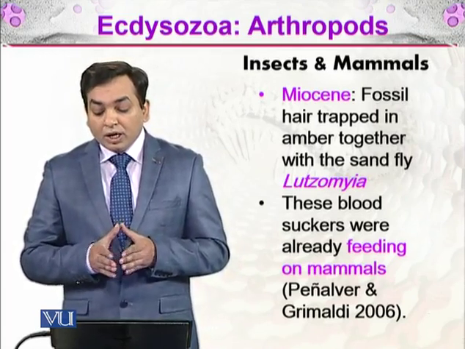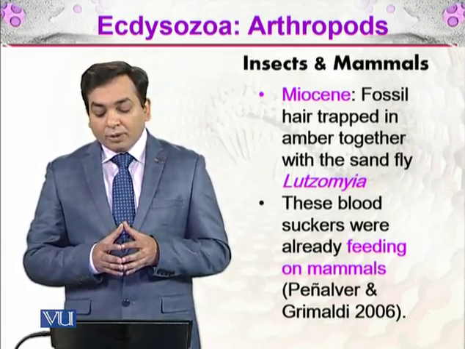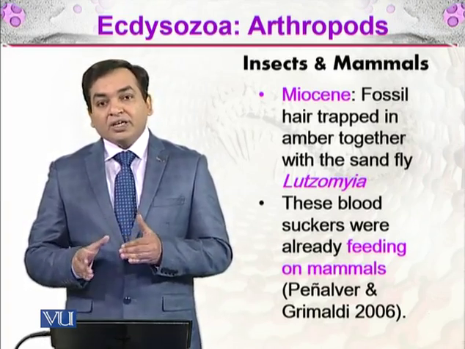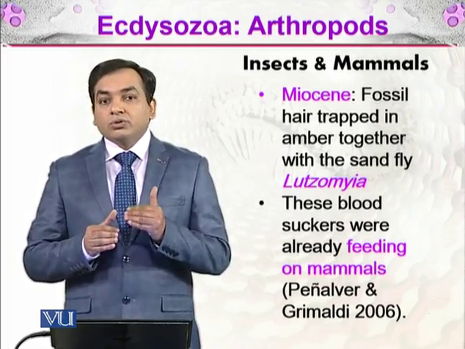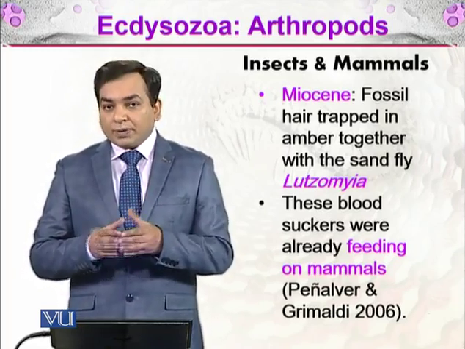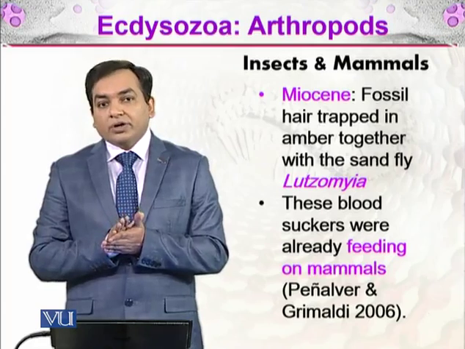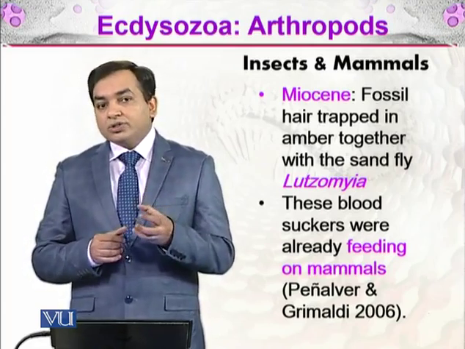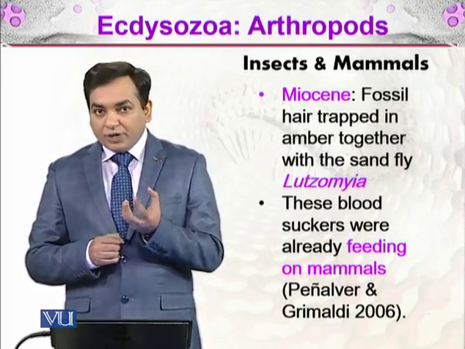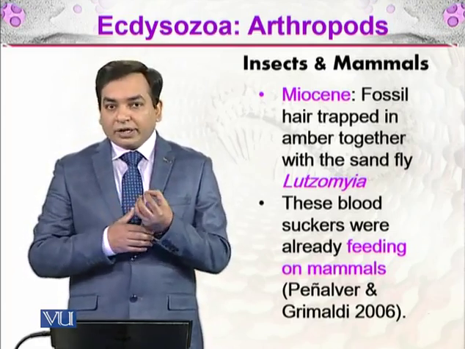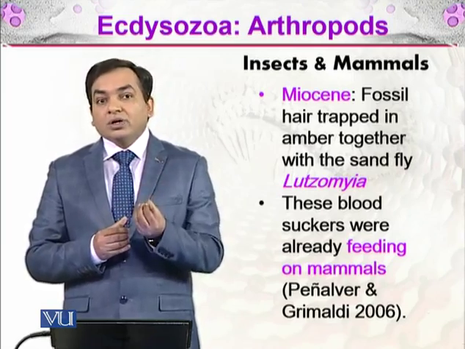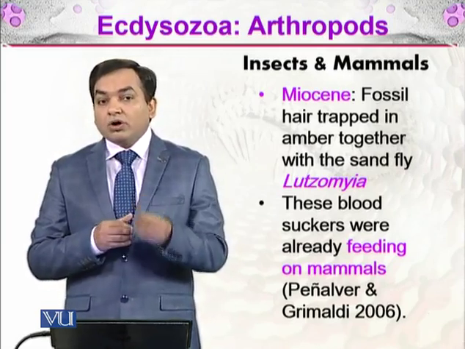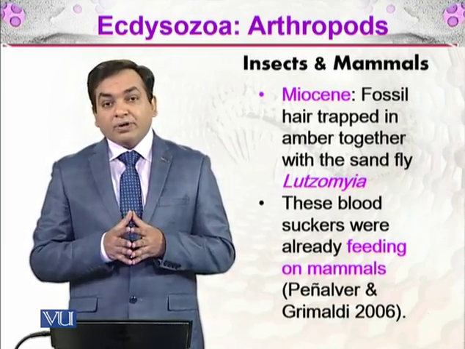During the Miocene, fossil hair was trapped in amber together with the sandfly Lutzomyia. Amber is a type of fossil in which plant secretions surround some structure and preserve it as it was, without letting it degrade, and that happened with the hairs.